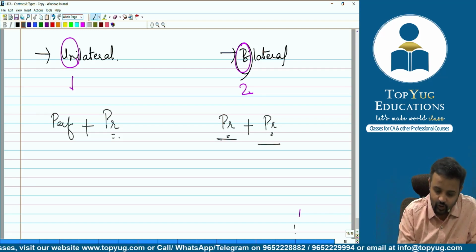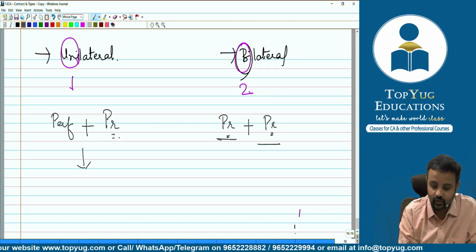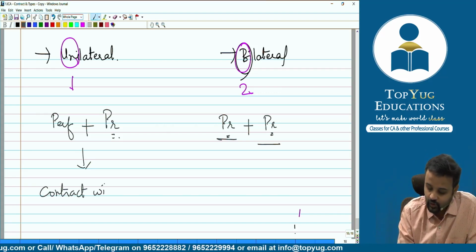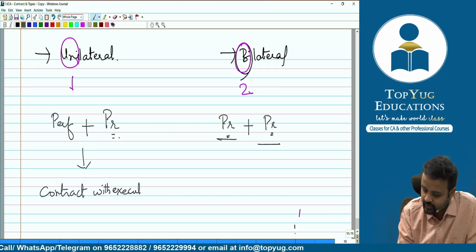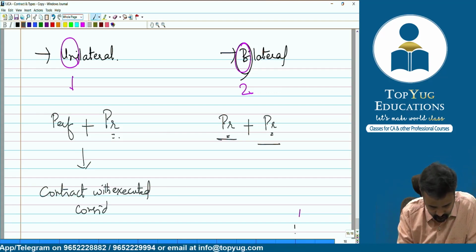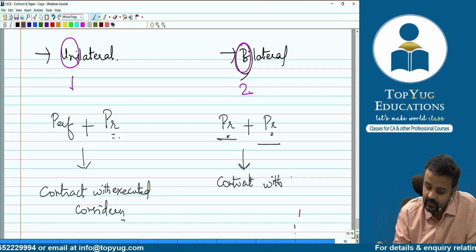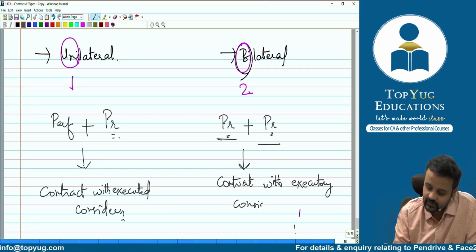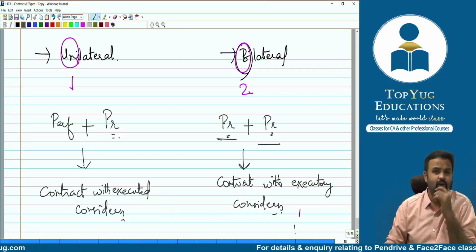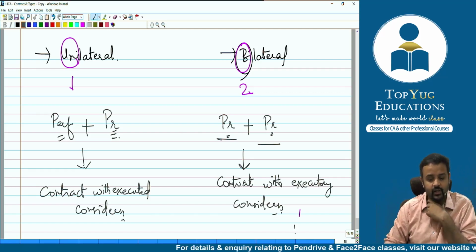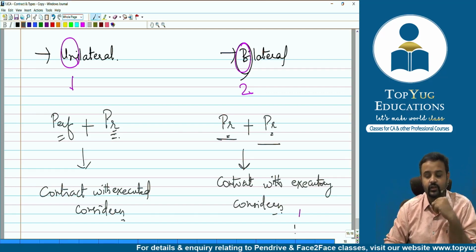Please understand, a unilateral contract is also called a contract with executed consideration, and a bilateral contract is called a contract with executory consideration. So, sir, what? Please take an example. Listen to me. I'll take an example to help you understand what is a unilateral contract or what is a bilateral contract.